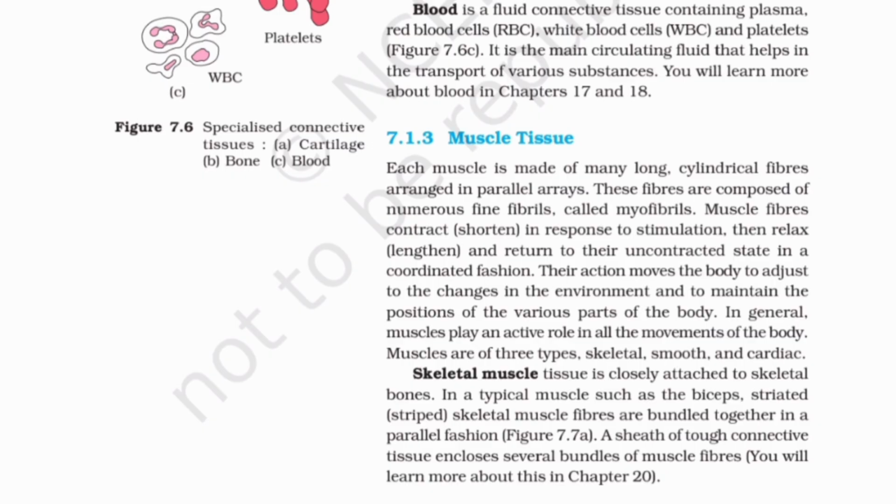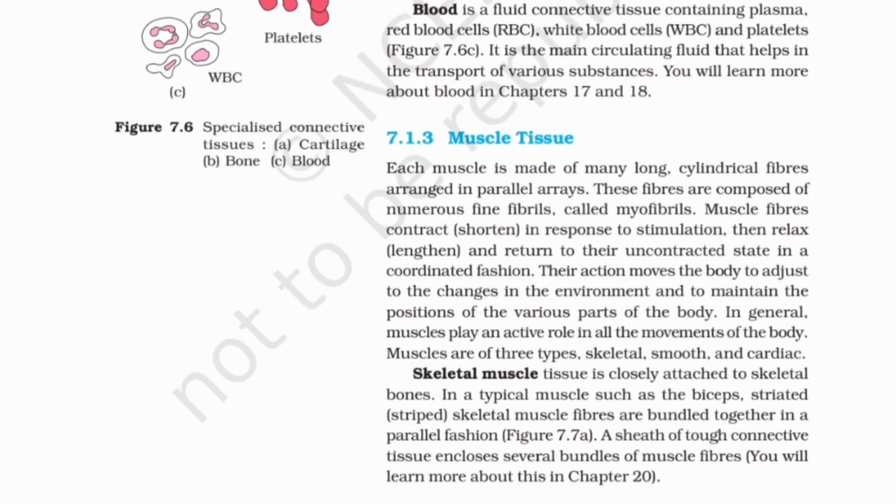Their action moves the body to adjust to the changes in the environment and to maintain the positions of the various parts of the body. In general, muscles play an active role in all the movements of the body. Muscles are of 3 types: skeletal, smooth, and cardiac.